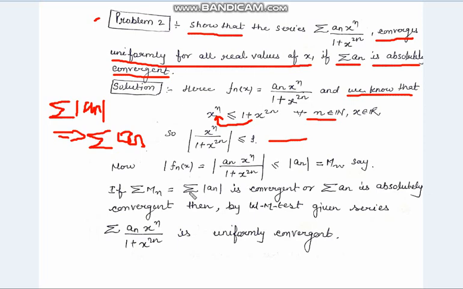Now summation M_n, that is summation mod a_n, if this series is convergent, which means if summation a_n is absolutely convergent, then by the Weierstrass M test, the summation a_n x to the power n upon 1 plus x to the power 2n is uniformly convergent.